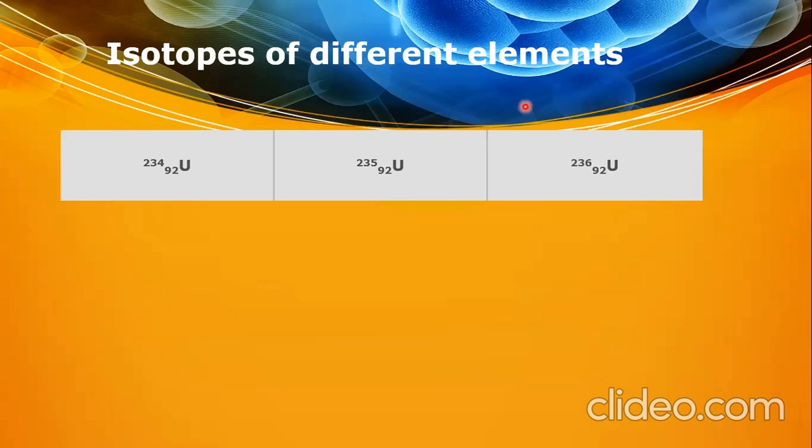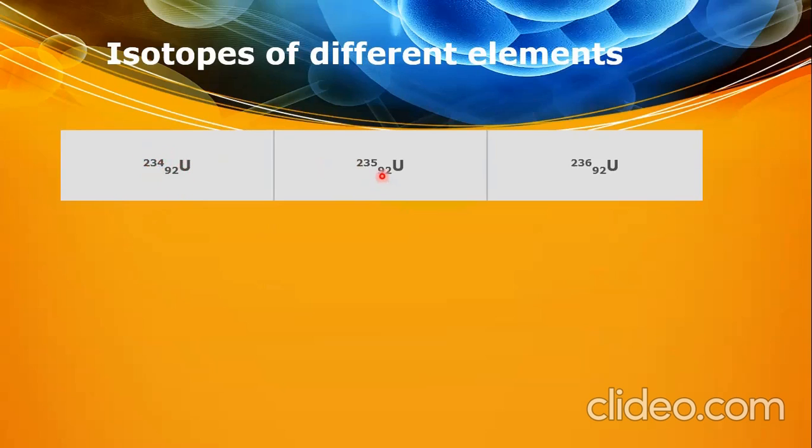If the neutrons are increasing, it is called isotope. This capital U is the symbol for uranium. It has atomic number 92 and mass number 234. This is the first isotope of uranium.